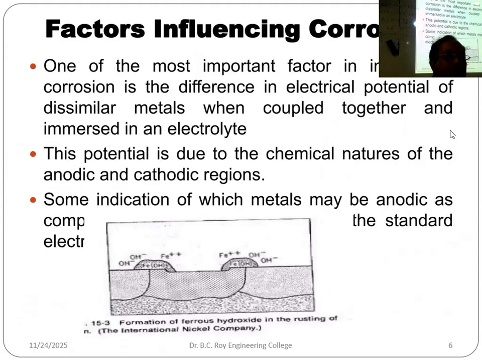But if there is a large difference in electrochemical position, like iron and zinc and copper, for example, then zinc will corrode very fast, because the gap between zinc and copper is quite high. And what is the potential difference? E naught will be 1.1 volt. So much potential difference. That's why the zinc is getting oxidized so easily.